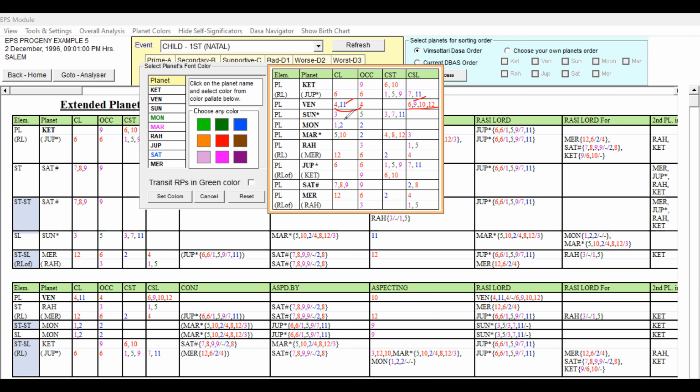We cannot give blue also because the unfavorable grouping is more. So we have to give either pink shade or light pink. So let us give light pink, indicating that unfavorable is on the higher side and favorable is also present. So Venus, we will give light pink.